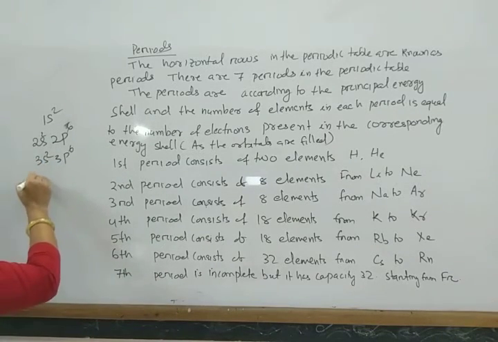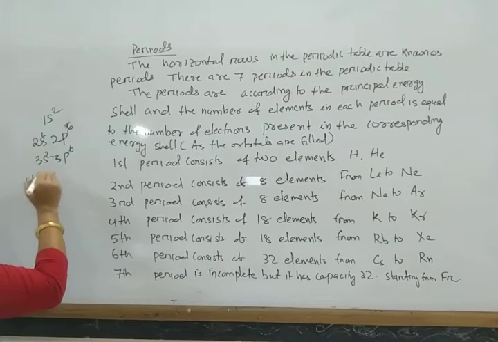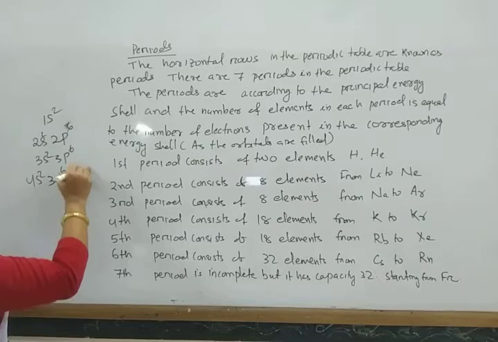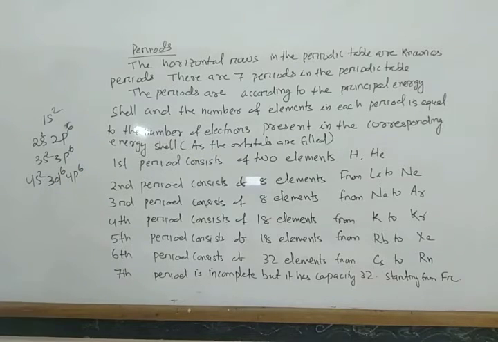In this way, 4s2, then 3d10 and 4p6. So 1s2, 2s2, 2p6, 3s2, 3p6 and 4s2, 3d10 and 4p6.